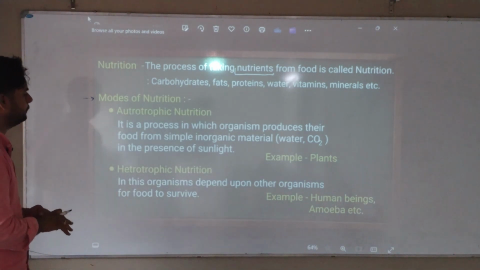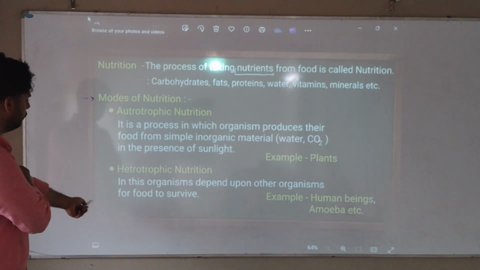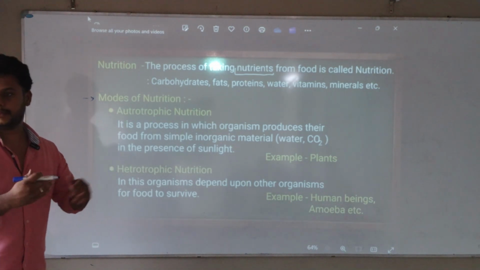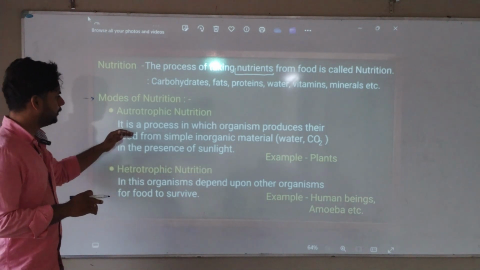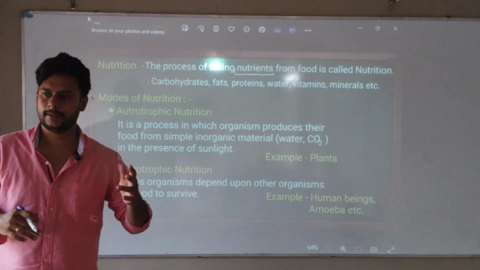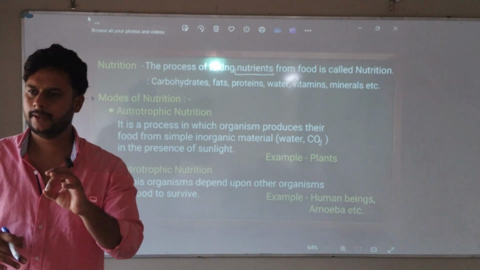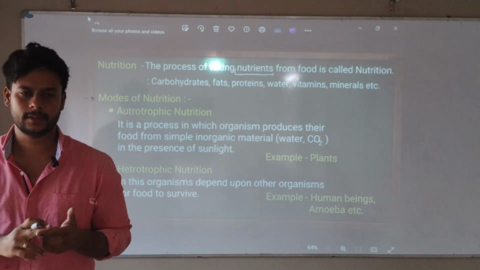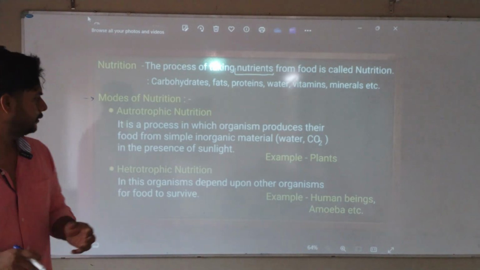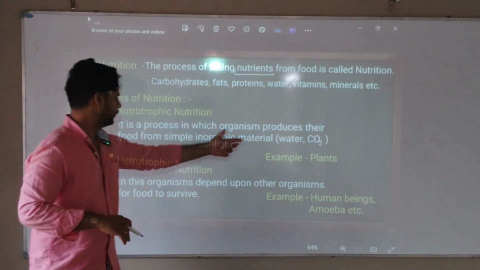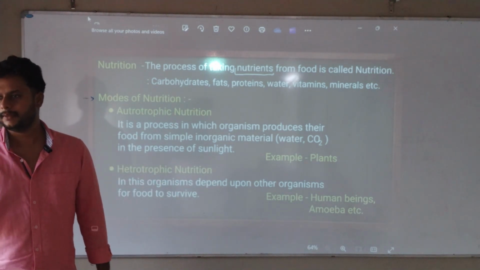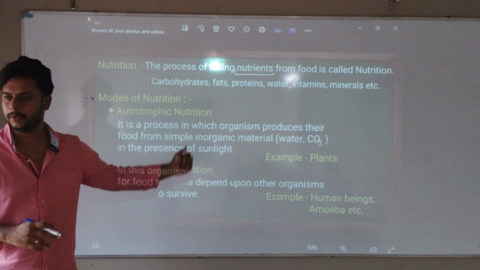Autotrophic nutrition. It is a process in which organisms produce their food from simple inorganic materials. Water, CO2. I said an easier definition; he is giving a different definition. It is a process in which organisms produce their food from simple inorganic material. Means plants get simple inorganic materials. The word itself is saying inorganic. We are giving carbon dioxide, water, sunlight. By these inorganic things, it is making organic food. Getting? So food from simple inorganic material, water, CO2, in the presence of sunlight, it prepares organic food. Like that also you can write. Or you can write directly that the one who can prepare their own food is called autotrophic.